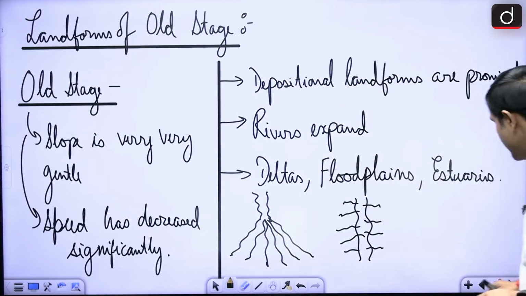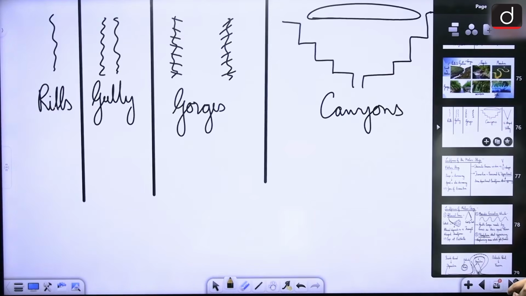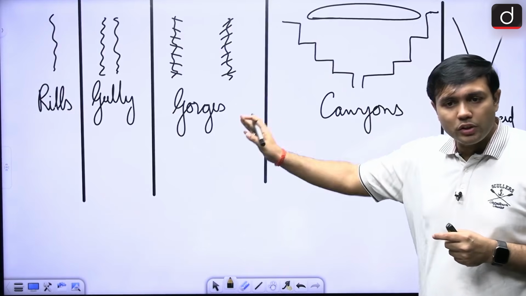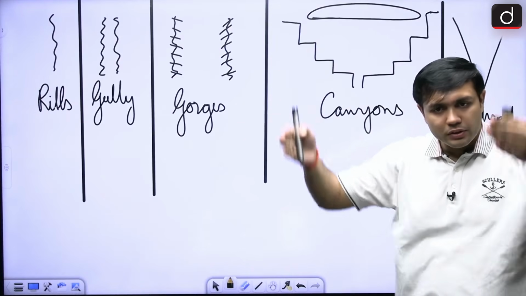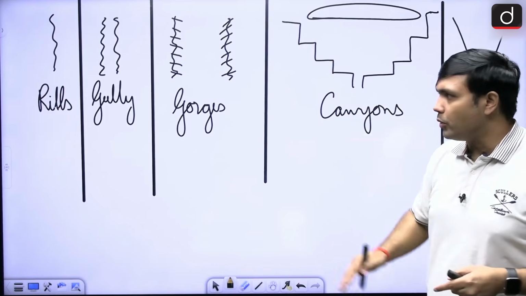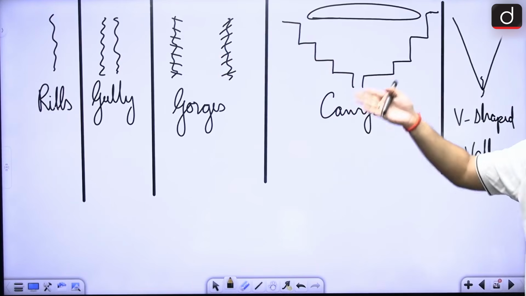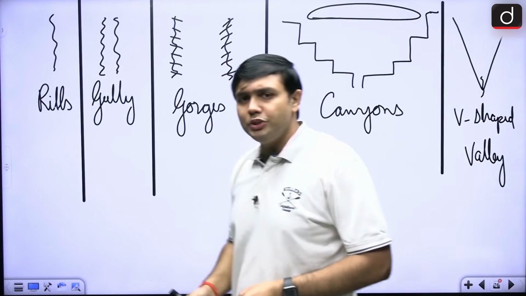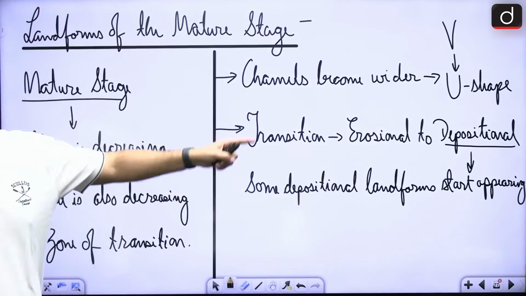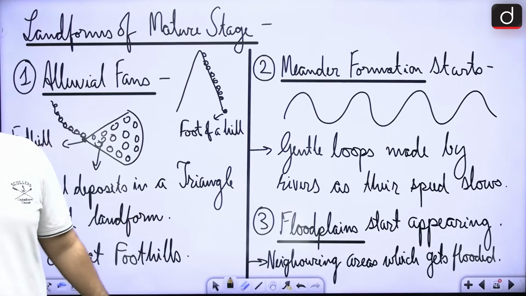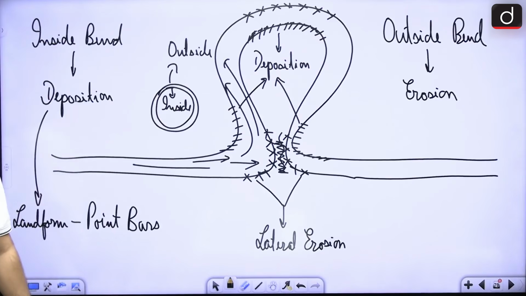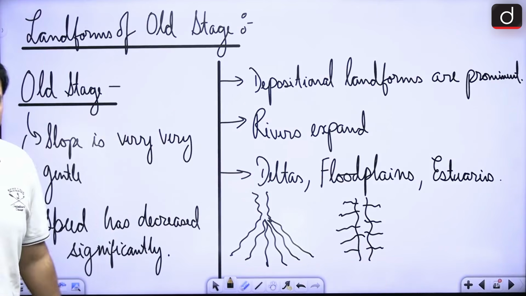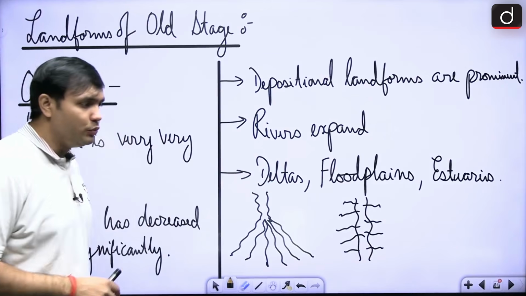What are some of the things that you can remember here? Here we have seen the difference between a rill and a gully, and when we are seeing gorges and canyons, what is the difference? Gorges have stiff, almost wall-like mountains on both sides. Here you will find step-like mountains. V-shaped valley is in the youth stage. In the mature stage, you will find the U-shaped valley, and as we move towards the old stage of the river, you will find depositional landforms like deltas, floodplains and estuaries. Alright, so this was with respect to fluvial landforms.